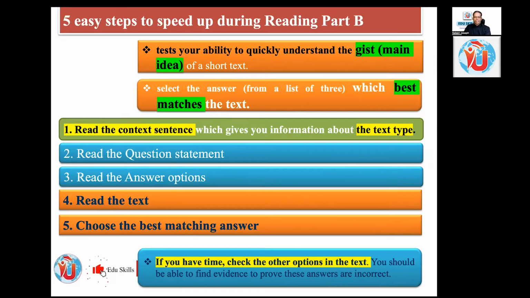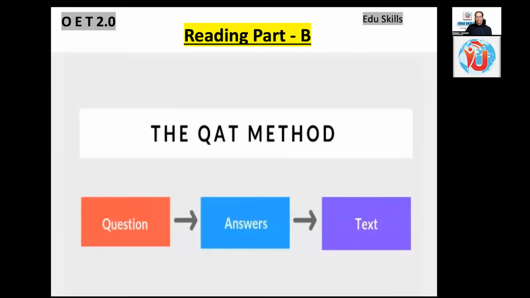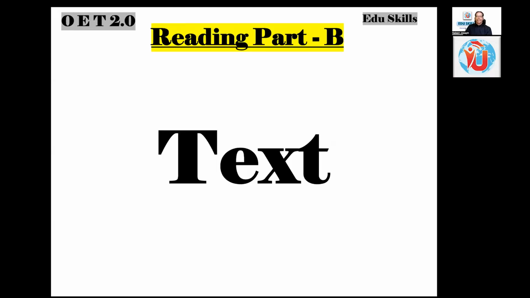If you have time, check the other options in the text. You should be able to find evidence to prove these answers are incorrect, if at all you have time. The method is QAT: question, answer options, then text. That's the method you have to follow in reading.